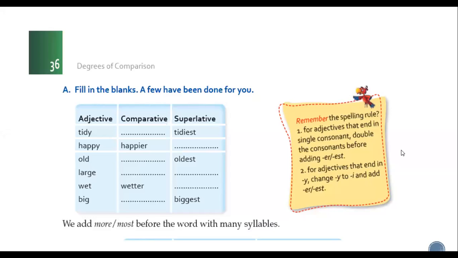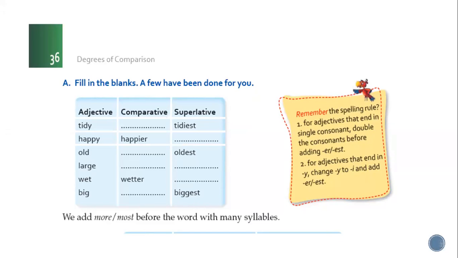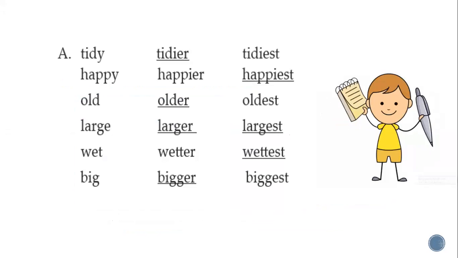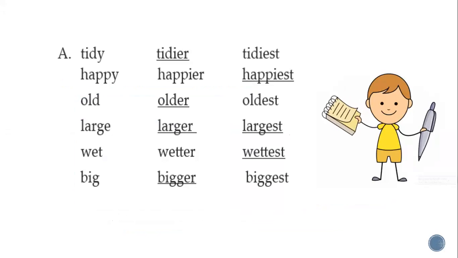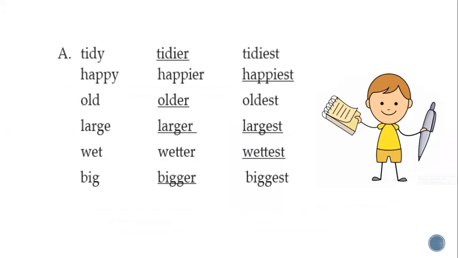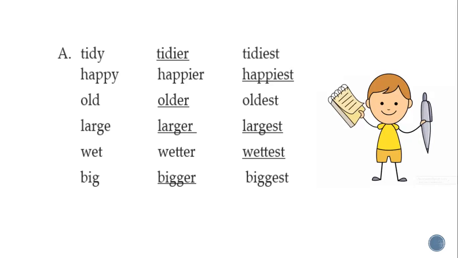Now you can try the exercise. Here are the answers. Tidy, tidier, tidiest. Happy, happier, happiest. See here, Y is converted into I. So it becomes happier, and in happiest also. Old, older, oldest. Large, larger, largest. Wet, wetter, wettest. Big, bigger, biggest.